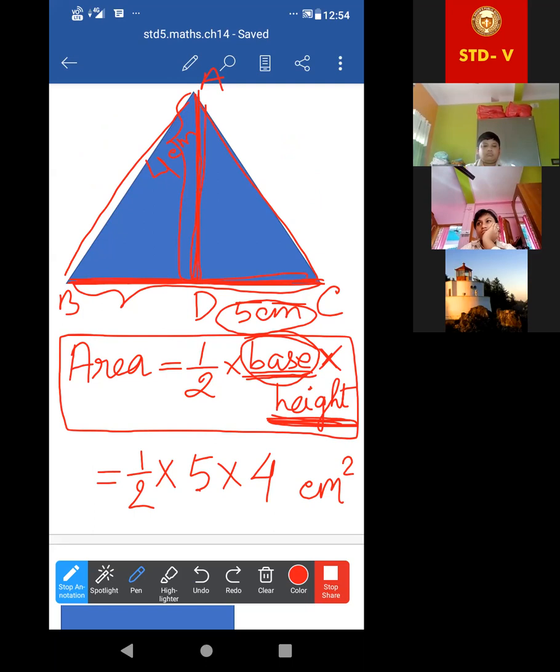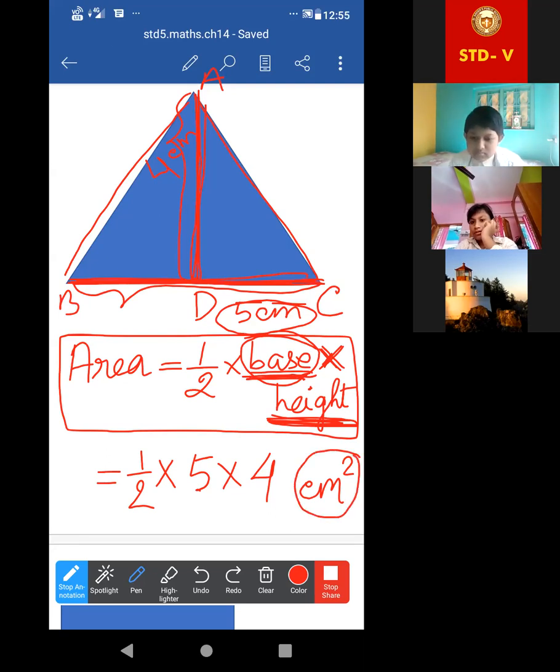Now got it or not? Is it clear or not? Yes, ma'am. Understood? That's why, look, we are multiplying these two things and the unit of these two things is given centimeter, centimeter. That's why in case of area we use centimeter square. Got it or not? Yes, ma'am. Usually in higher classes it will be explained properly.